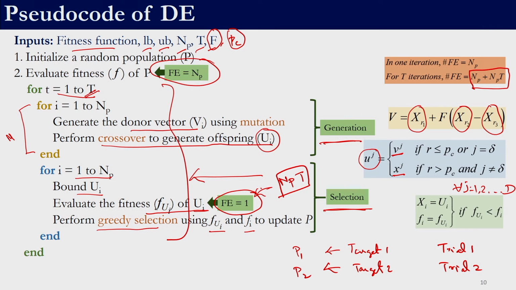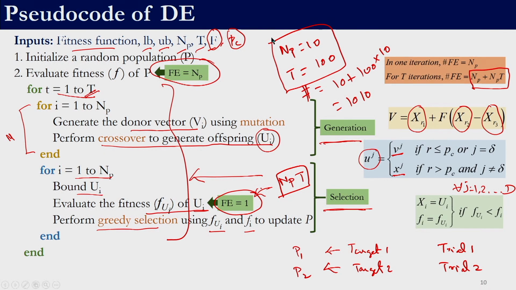So, what it means is that if we take a population size of 10 and a number of iterations as 100, then the total number of functional evaluations can be given by 10 plus 100 into 10. So, this will work out to 1010. So, if we take a population size of 10 and perform 100 iterations, we will have to evaluate the objective function 1010 times. So, that completes the pseudocode of differential evolution.